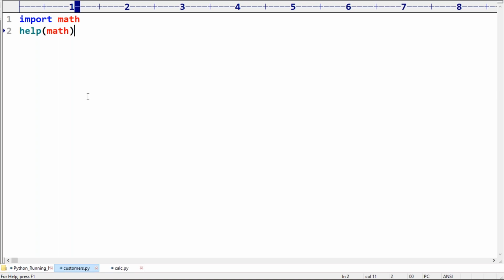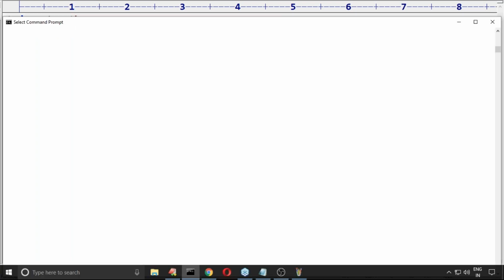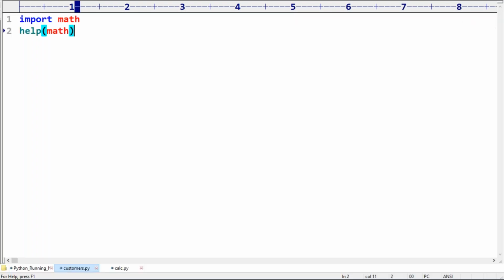Which functions are available in the math module? Next, what is x? X is just a variable. That's all. Now from math import star. Print square root of 16. Print the pi value. Is it valid or not?